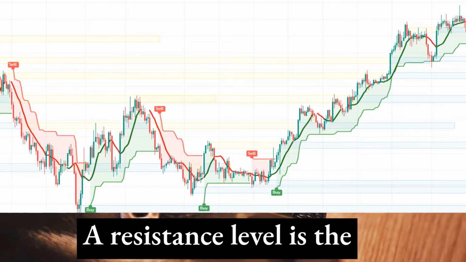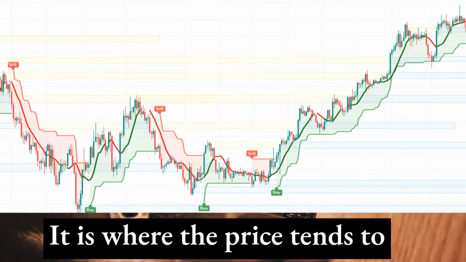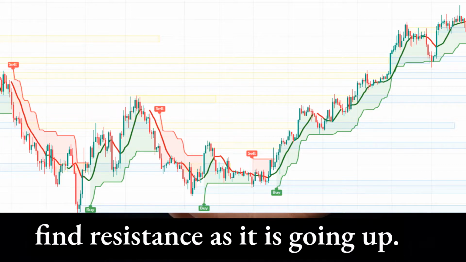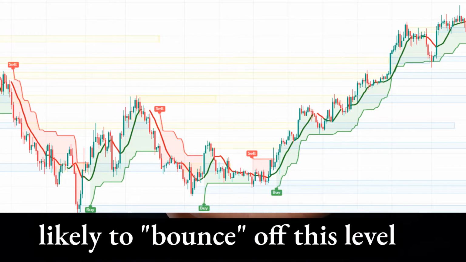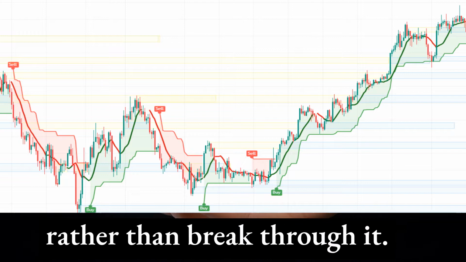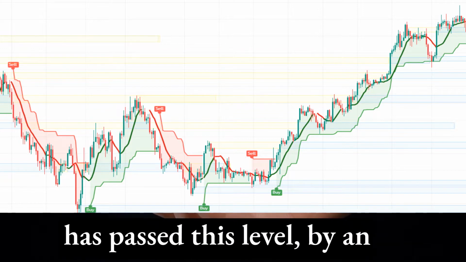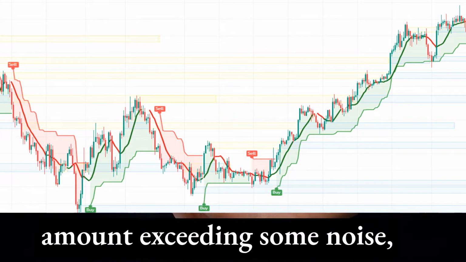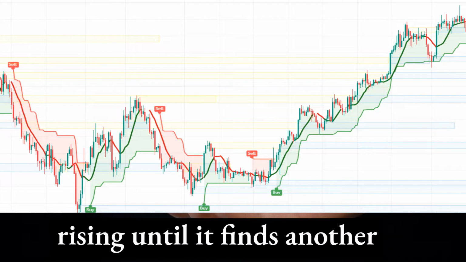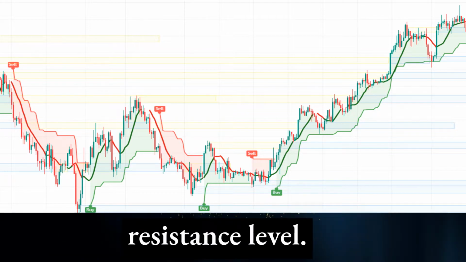A resistance level is the opposite of a support level. It is where the price tends to find resistance as it is going up. This means the price is more likely to bounce off this level rather than break through it. However, once the price has passed this level by an amount exceeding some noise, it is likely that it will continue rising until it finds another resistance level.